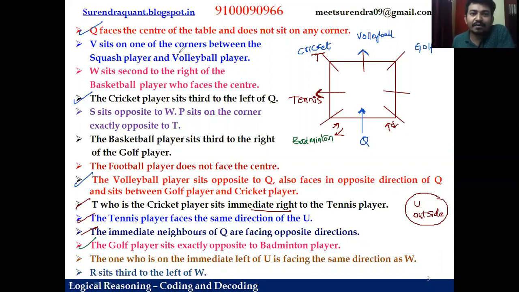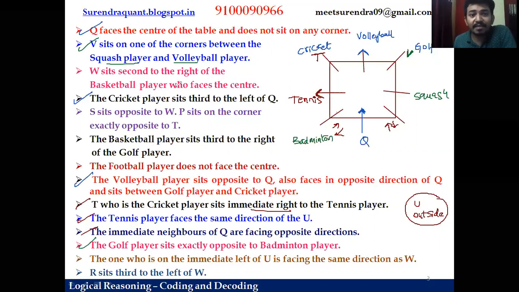So V sits on one of the corners between the squash player and volleyball player. So we know volleyball player here. If I can place V in this, V as a golf, the person who is playing golf is V, and V sits on one of the corners, done, between volleyball player and squash player. So this is volleyball player, so this has to be squash player. So this is done.